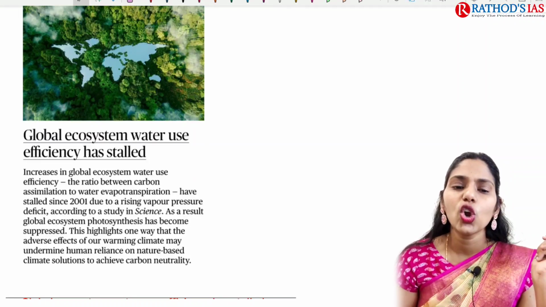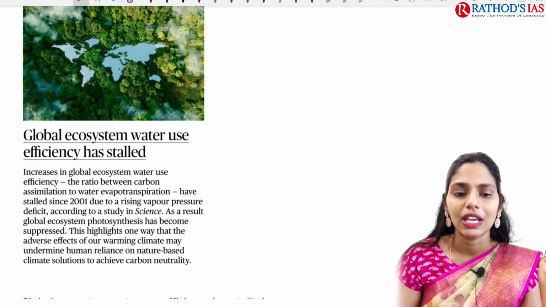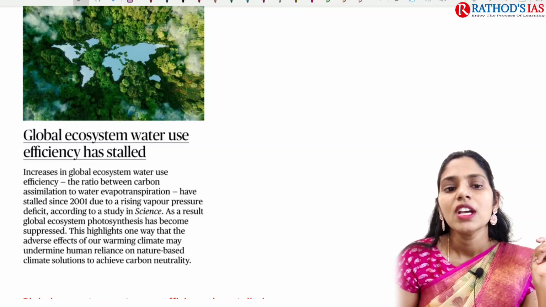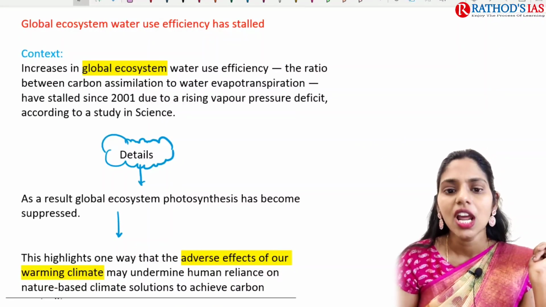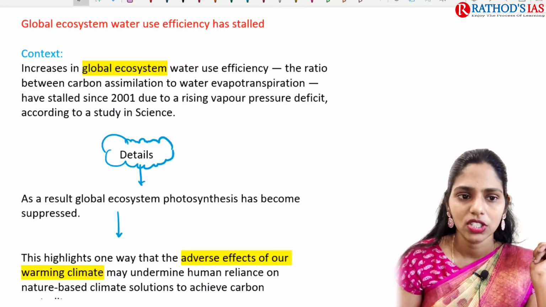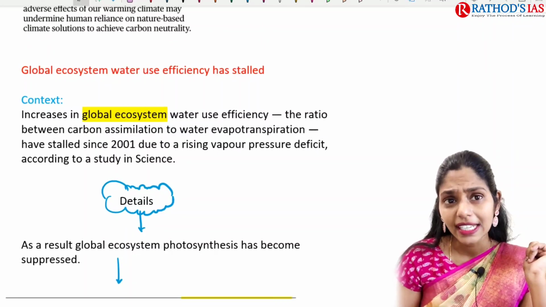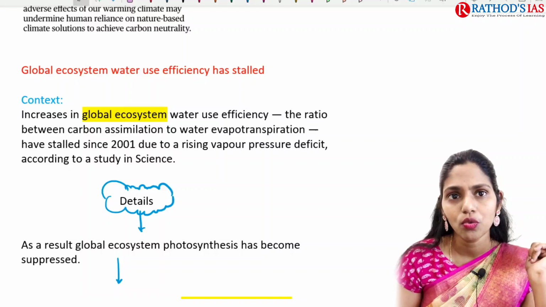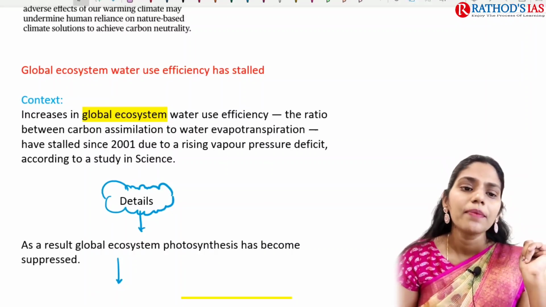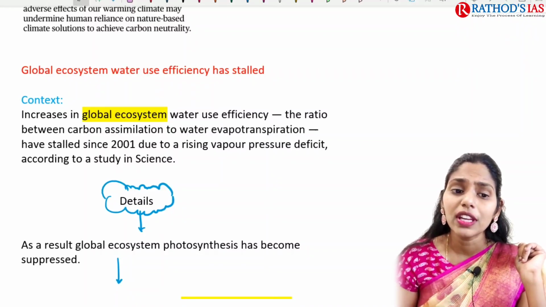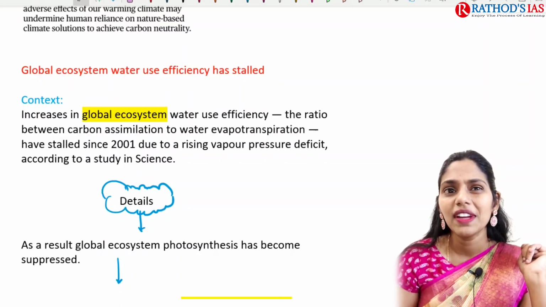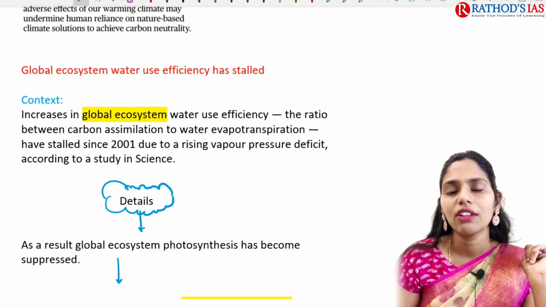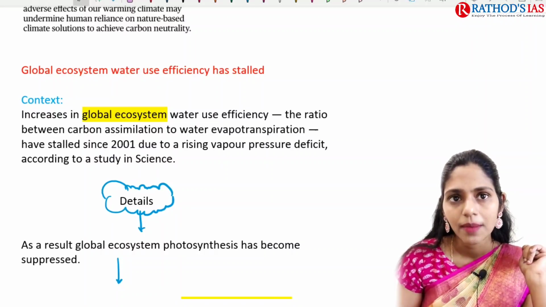And the next topic is global ecosystem water use efficiency has stalled. Here you have to know two important concepts, that is carbon assimilation and evapotranspiration. The title says that global ecosystem water use efficiency has stalled. The context says that the ratio between carbon assimilation and water evapotranspiration has stalled.